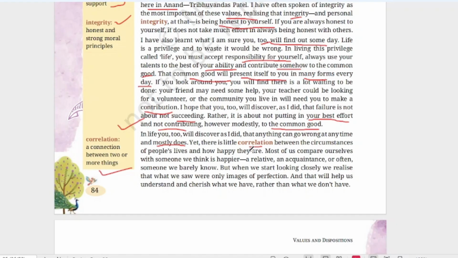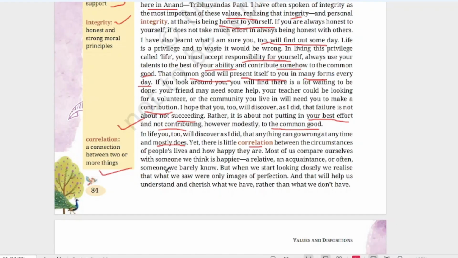But a poor man may not have much money, but he is healthy. He has a good, happy family. Then he can enjoy his life, isn't it? So it's not that everything will make everyone happy. There are chances, there are circumstances. Between the circumstances and people's lives, how happy they are also depends on other things.